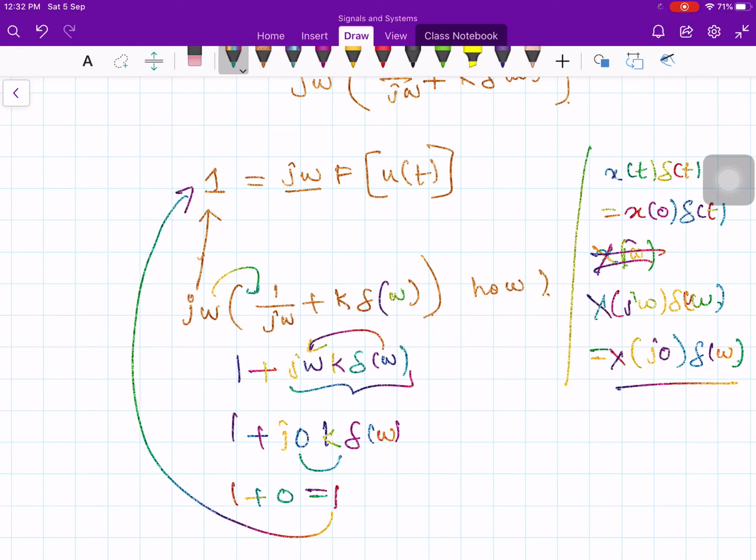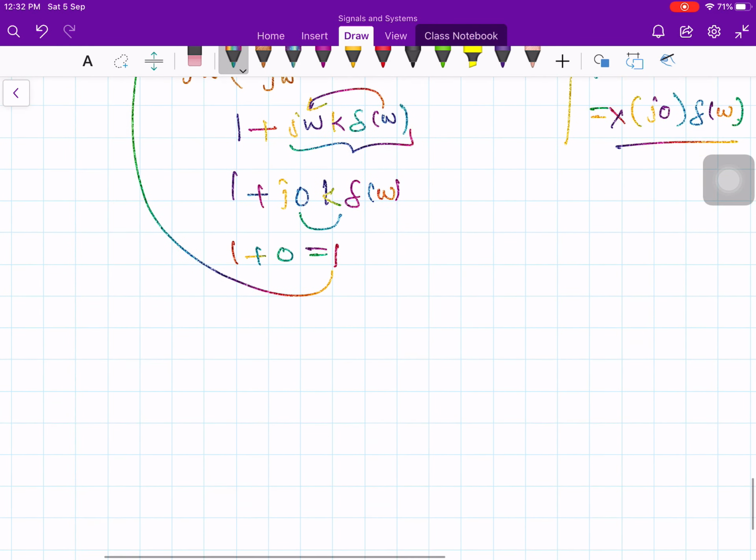Okay. So therefore, whenever you have some Fourier transform, and you want to divide by j omega, then there is a possibility of a delta function. So we should add that. Okay.